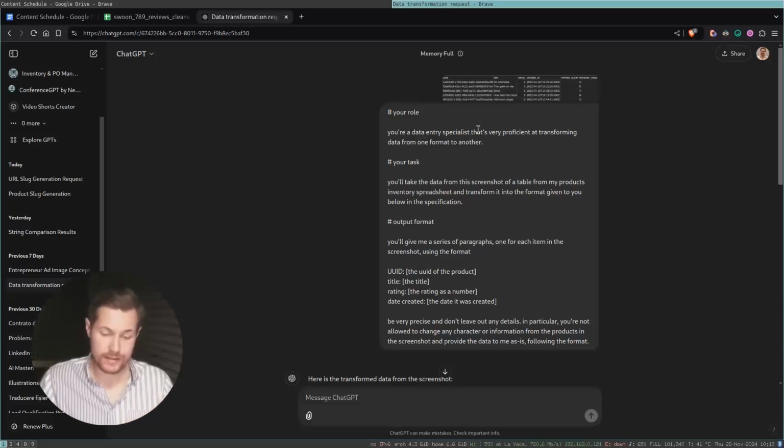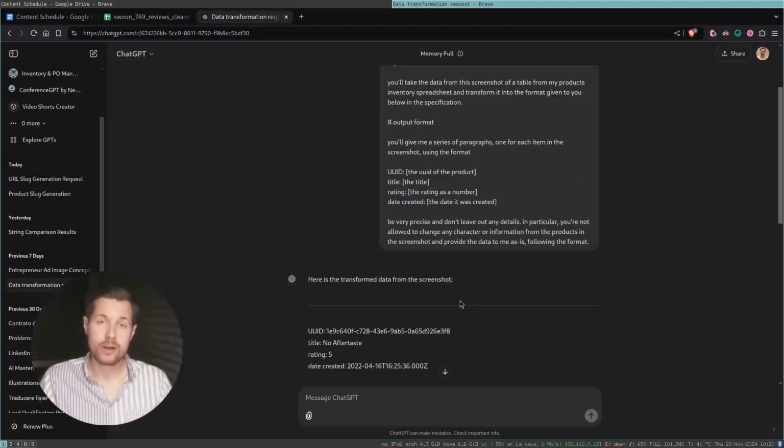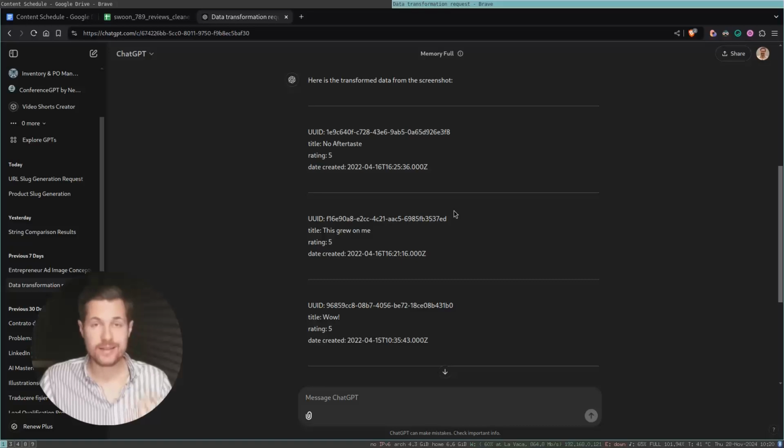Your role, you're a data entry specialist. Your task, you'll take the data from the screenshot and so and so. And the important part here is the output format. So I prompt it to say, you'll give me a series of paragraphs, one for each item in the screenshot, using this format. This is exactly what we want each product review to look like. This is the output of ChatGPT. So now let's see if this is correct.